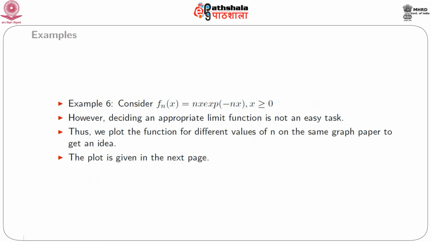Consider our next example. Consider fn(x) as nx multiplied by e to the power minus nx for positive x. However, deciding an appropriate limit function is not an easy task, because the limit of nx multiplied by e to the power minus nx as n tends to infinity is not straightforward. Thus, we plot the function for different values of n on the same graph paper to get an idea about the limiting behavior of the sequence of functions. The plot can be found on the next page.